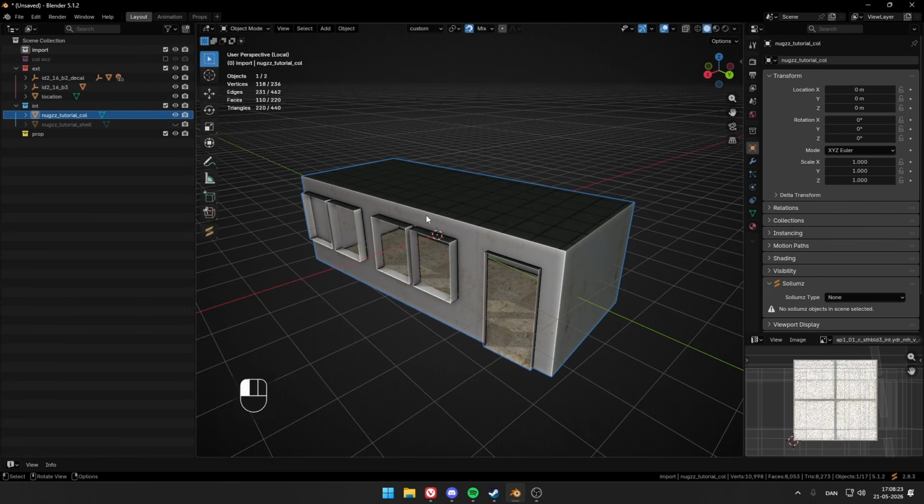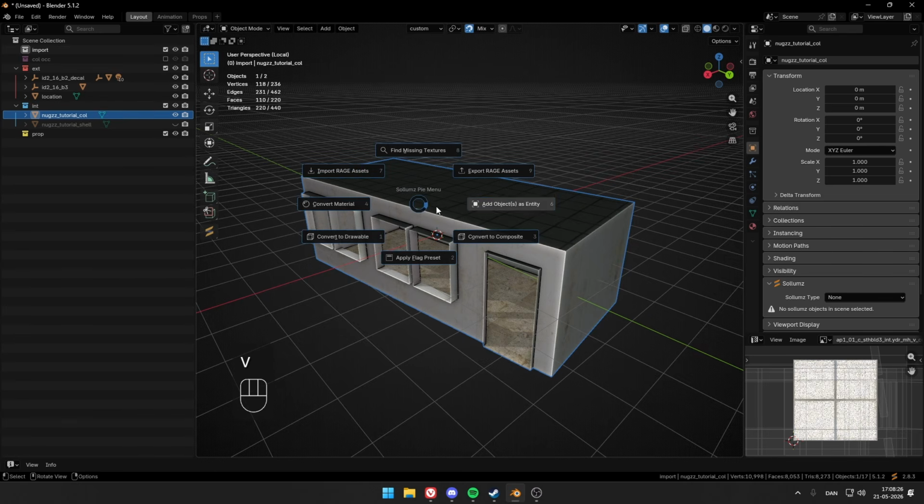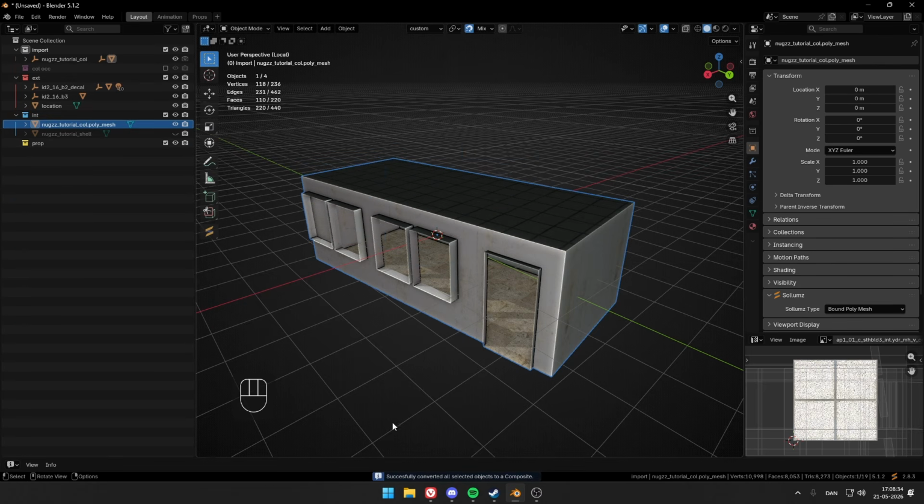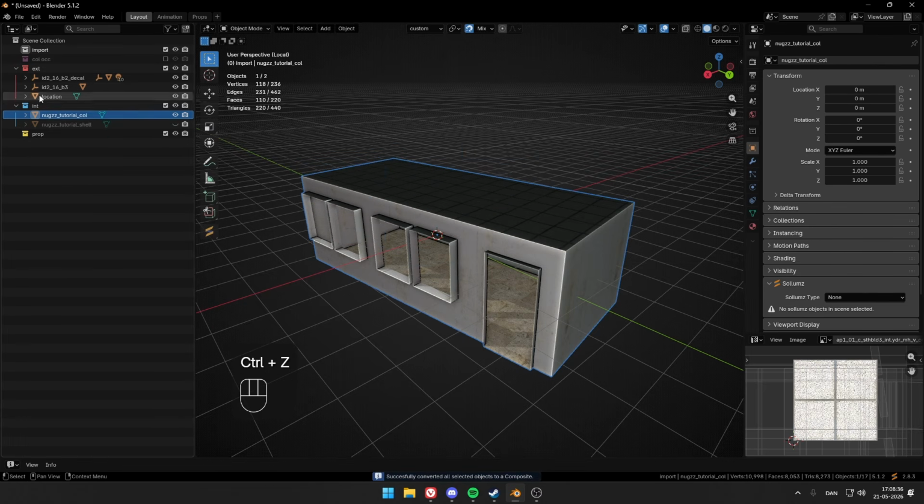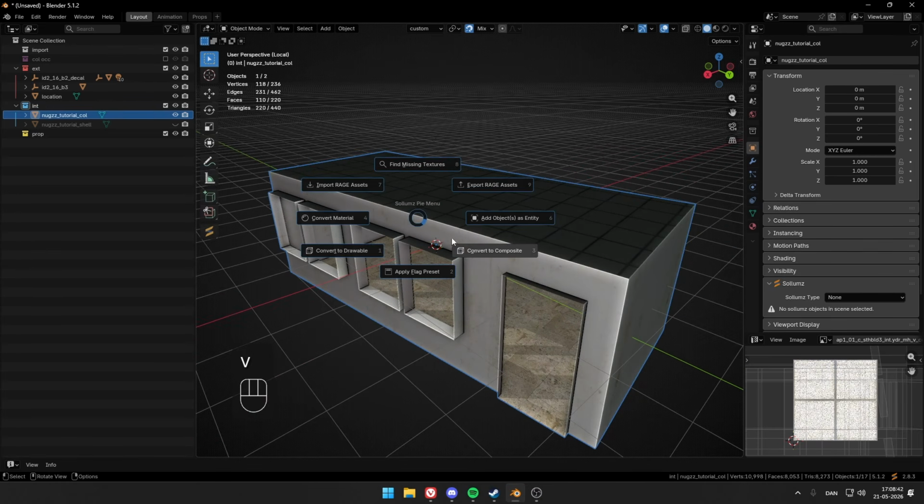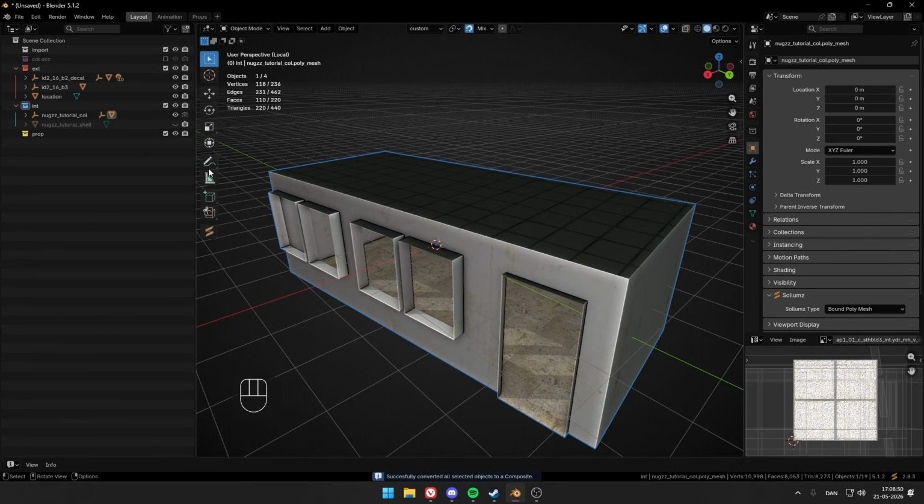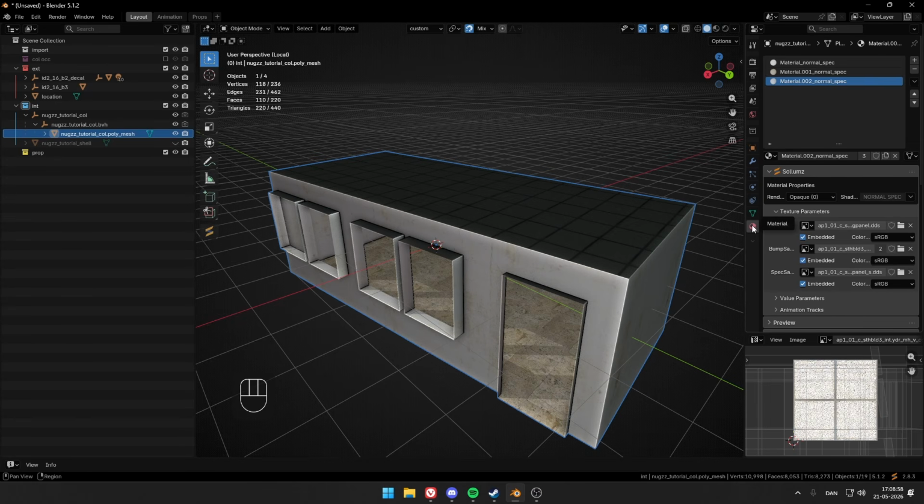Whilst having the collision selected, go ahead, hold down V and convert to composite. Composite is what makes it a collision material, basically. See, successfully. Now we can open it up all the way until we get to the mesh, and we can go into the material preview, and we see we have 3 materials.